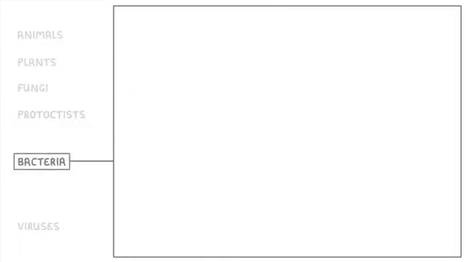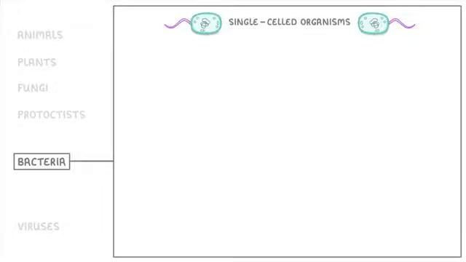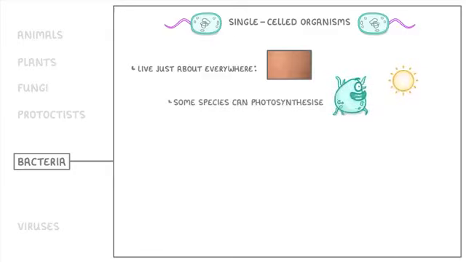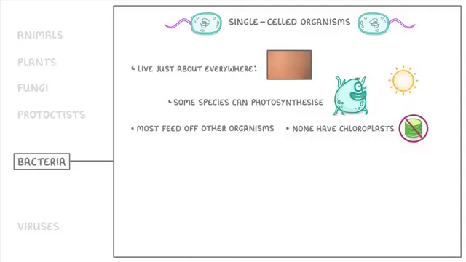Next, we have bacteria, which we'll be coming back to in other videos because there's loads of interesting stuff to know about them. But for the basics, these are single-celled organisms that live just about everywhere you can imagine, including on your skin and in your intestines. Although some species of bacteria can photosynthesize, none of them have chloroplasts, and most of them feed off other organisms, either living organisms like ourselves, or dead ones like fallen leaves.